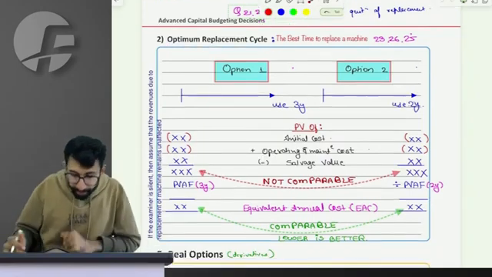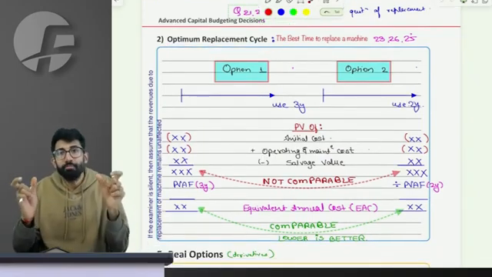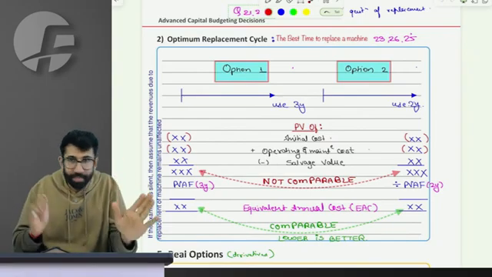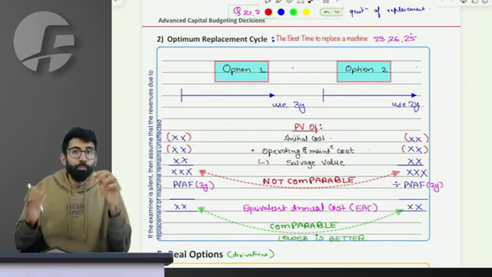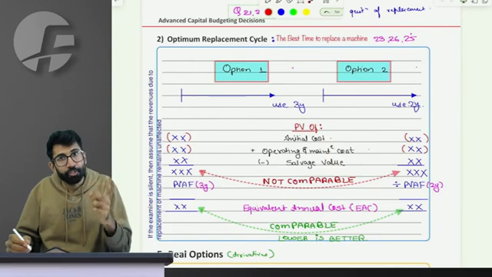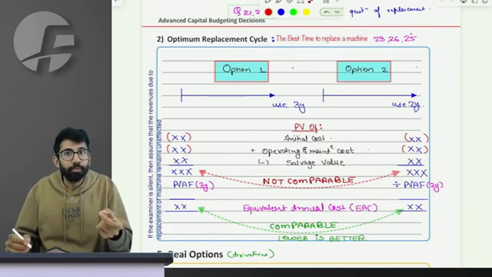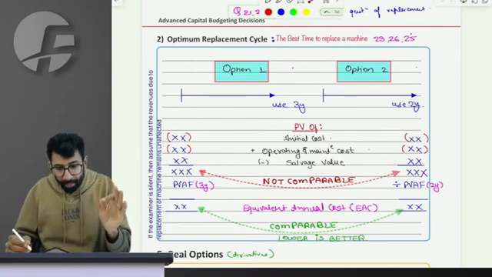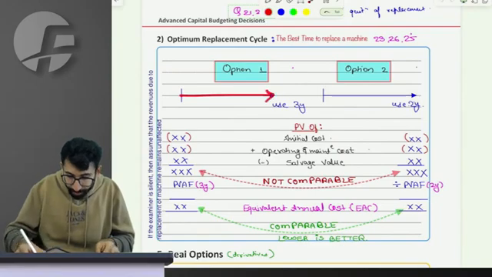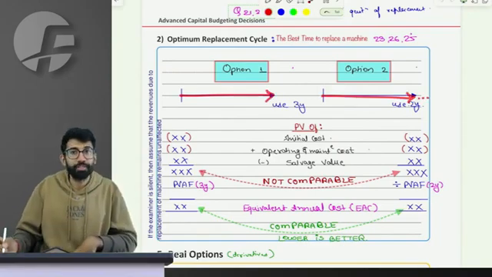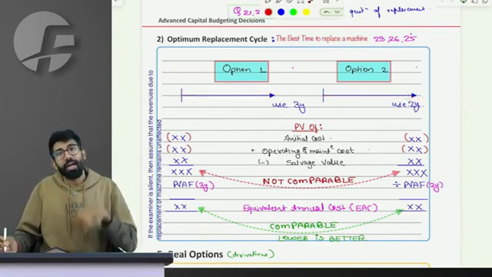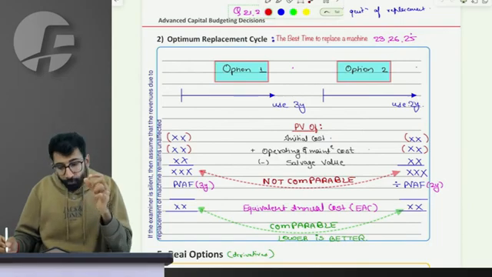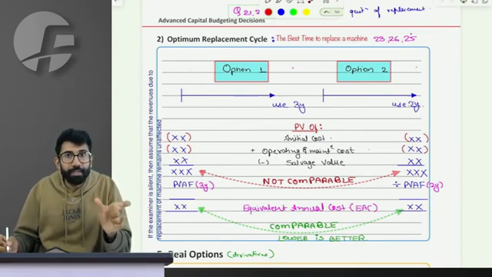Let me give an example. Suppose you can buy one of 2 assets, asset 1 or asset 2. Both of these assets will generate the same revenue. The only difference is one has a life of 3 years, another has a life of 2 years. Sir, I want to figure out which of the 2 assets is better.